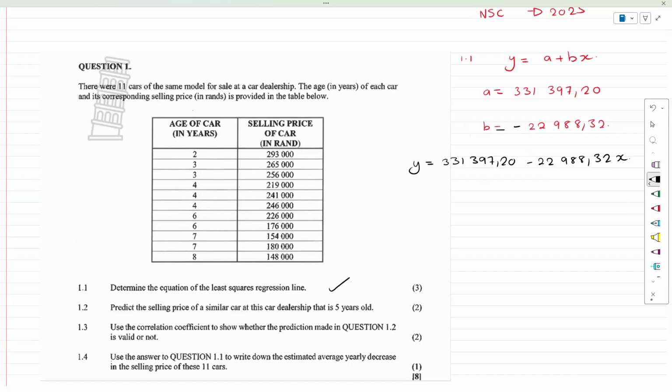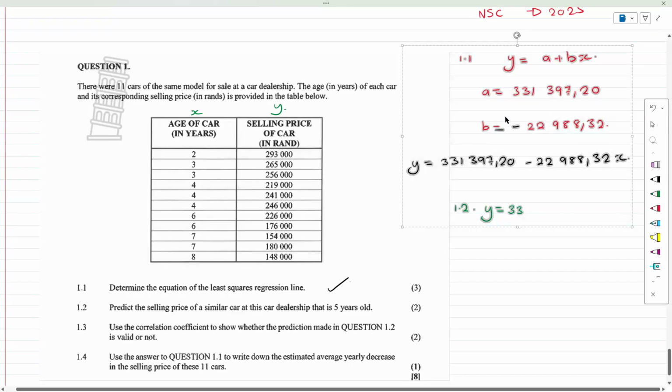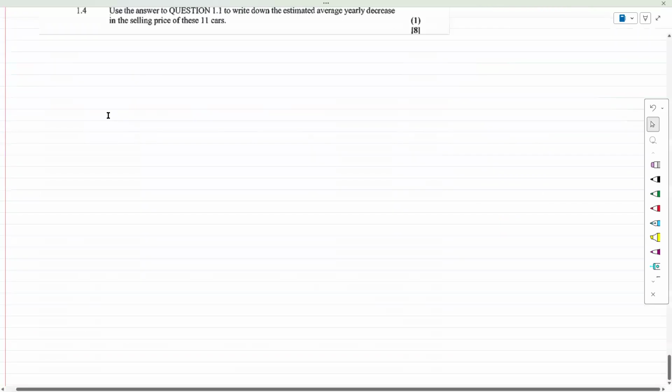Predict the selling price of a similar car at the dealership that is 5 years old. If the car is 5 years old, it is easy to deal with. You needed to take it as x and y. Y equals this formula. I think I'm running out of space, so let's try and put this somewhere else.